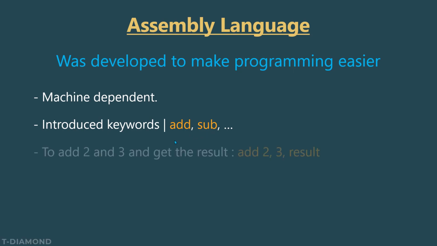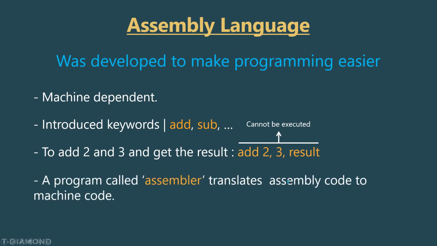For example, if you want to add 2 and 3 and get the result, we will write something like this. This is an assembly instruction. We are telling the computer to add the number 2 and the number 3 and to store the result somewhere called result. So this is an instruction written in the assembly programming language. This cannot be executed because, as we said, all instructions should be written in machine code before we execute them. So there is a program called assembler that translates assembly code to machine code.